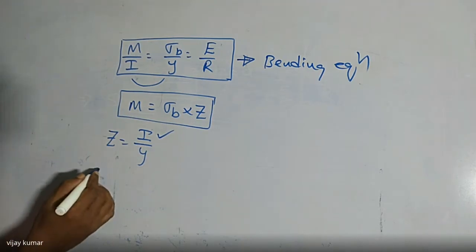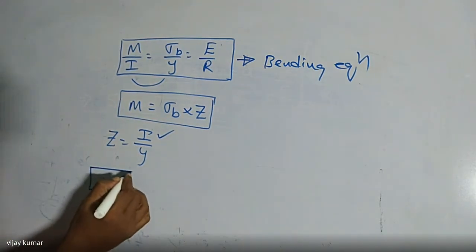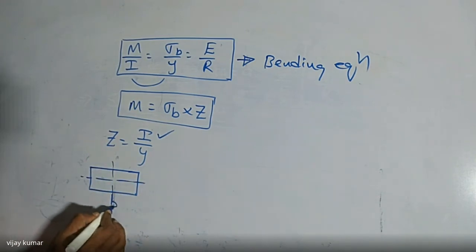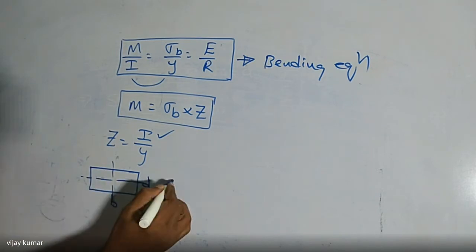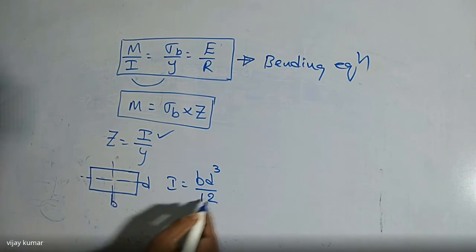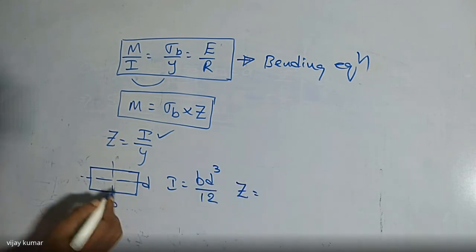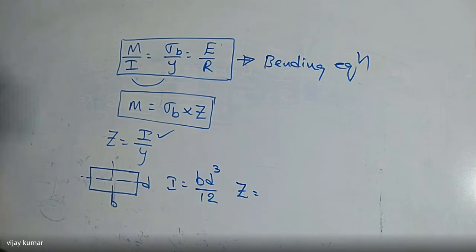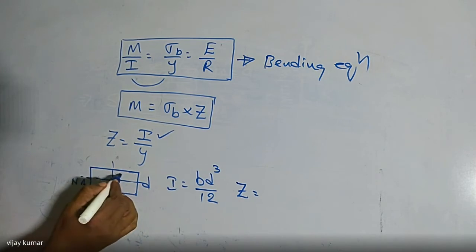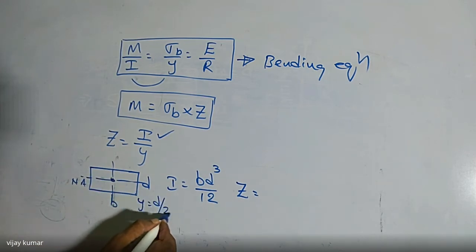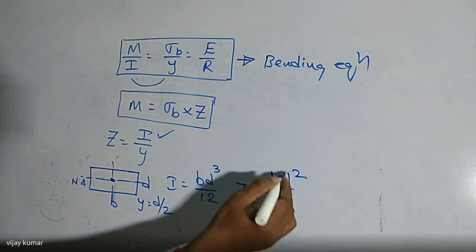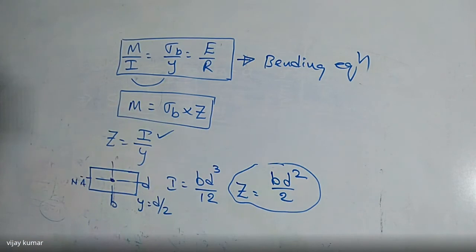Most of the cases we use the rectangular cross section. So what is the I value? Let this one be B and this one be D. Then I is equal to BD cube divided by 12. And the Z value is I by Y. Y is always half of the section. This is a symmetrical section, so the neutral axis passes through the center of gravity. So Y is always equal to D by 2, half of the vertical depth. Substituting here, we get BD square by 6. This is the section modulus of a rectangular section.